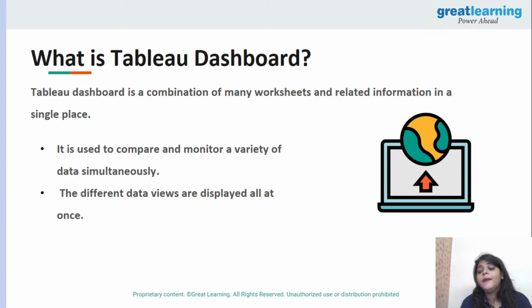Okay, Power BI is also part of data visualization as well.